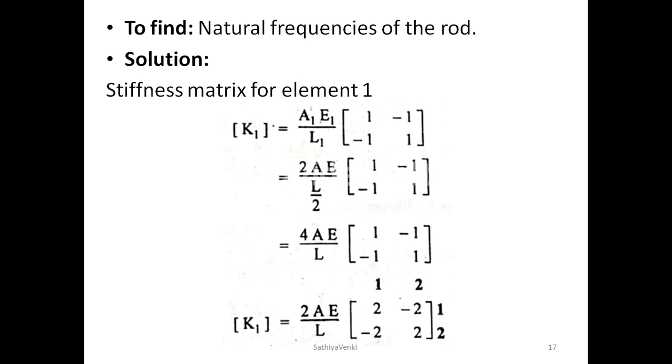So now K2 is equal to 2AE by L. Here K1 is equal to 2AE by L and K2 is equal to 2AE by L. It is split like this because for assembling we should have the same constant value; only then is it very easy to assemble.